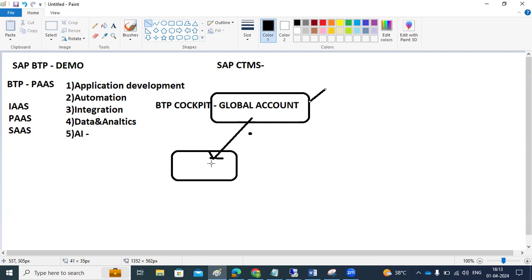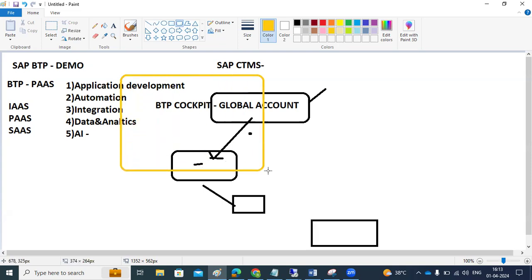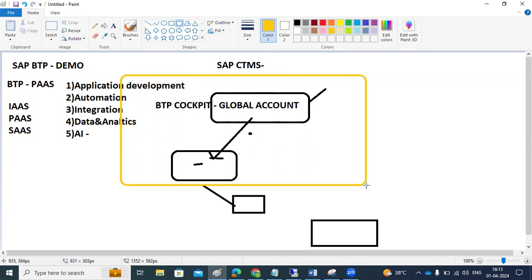Under that, we have to create the sub accounts. The sub accounts we have to map to our cloud connectors, and the backend SAP systems we have to integrate here. Why do we need the cloud connector? If you see here, the BTP global accounts and everything are in the public network, while our on-premise systems are in the private network. Public to public will work, but public to private won't work.